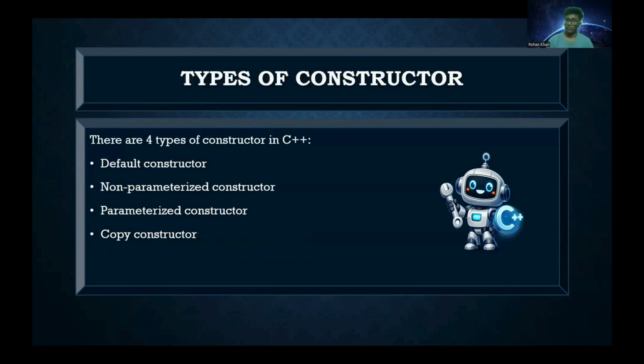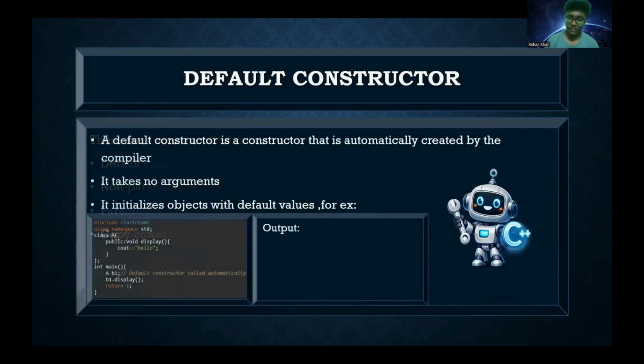Next on the topic, we have what types of constructors we have. In C++, there are 4 types of constructors: default constructors, non-parameterized constructors, parameterized constructors, and copy constructors. First, we come to the default constructor. A default constructor is a constructor that automatically gets created by the compiler.